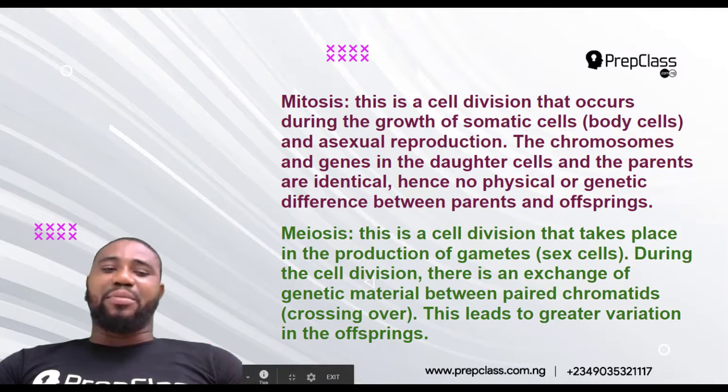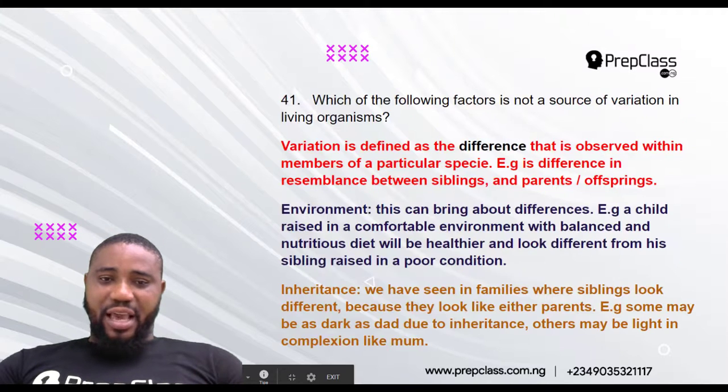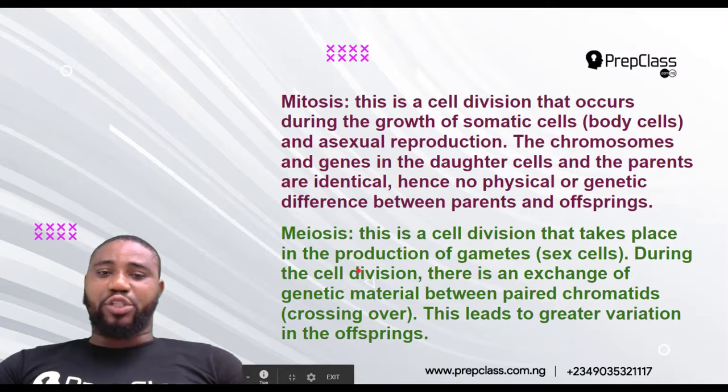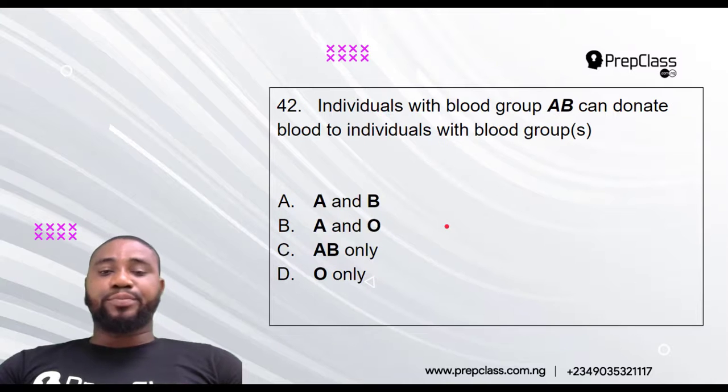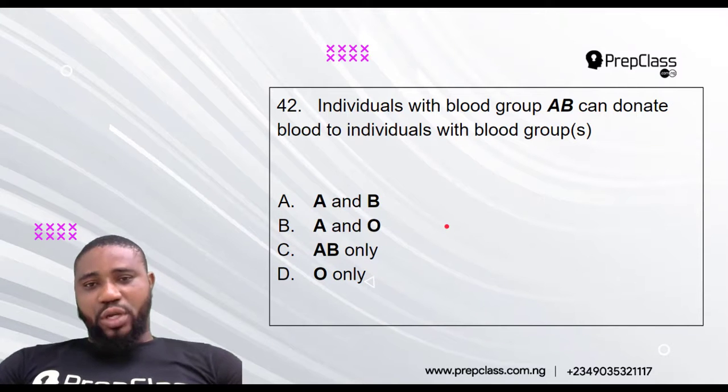So we now see that the best choice here is mitosis, because mitosis does not bring about what? Variation. So mitosis is our best choice because it does not bring about variation. Are you following? Since the offspring will look exactly like the what? Parents. Okay?